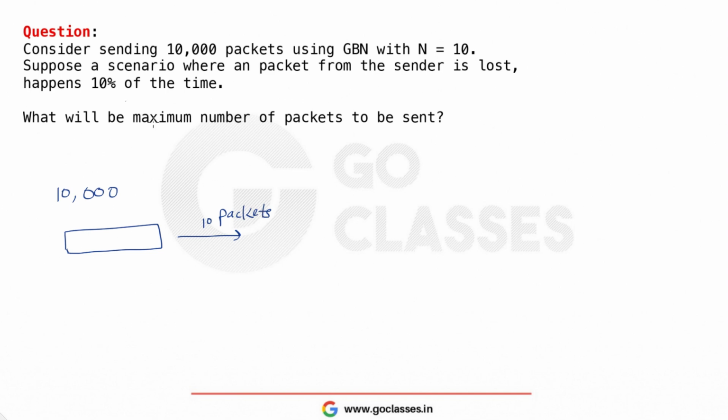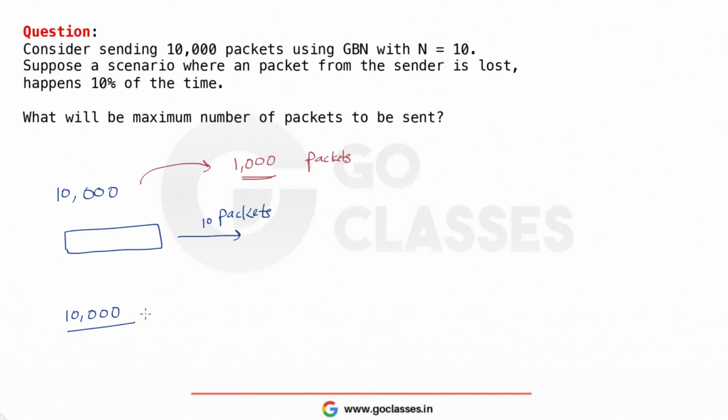Now there is a 10% chance that a packet will get lost, which means that out of these 10,000 there will be 10,000 times 10%, which will be 1,000 only, right? So 1,000 packets will be lost. I am sending 10,000, but these 1,000 will be lost. Out of these 10,000 which I already sent, these 1,000 will be lost.